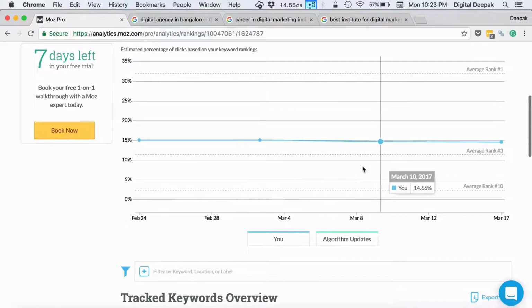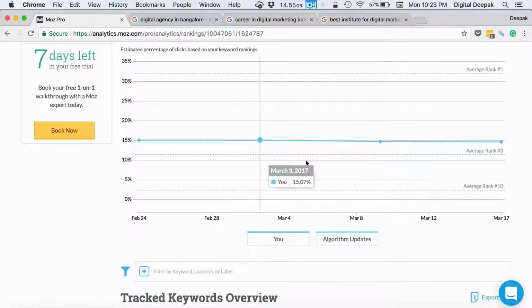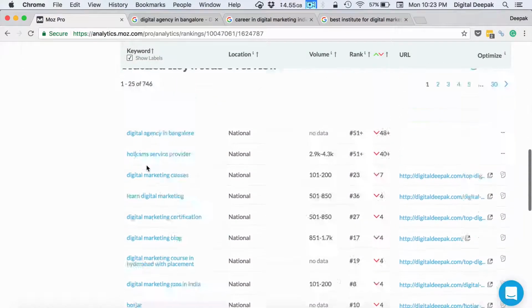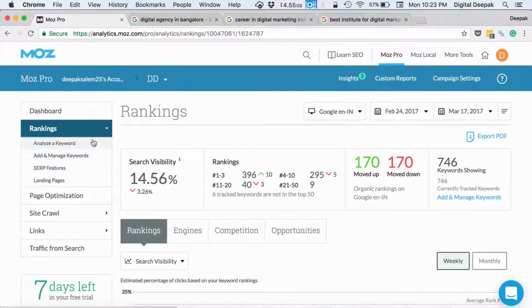Here you can also see if there is any algorithm update, how much your search visibility is, and if it has changed because of any algorithm updates. So when you compare February 24th to March 17th, the search visibility has slightly decreased, but not in a significant way. So that's what I can track here.